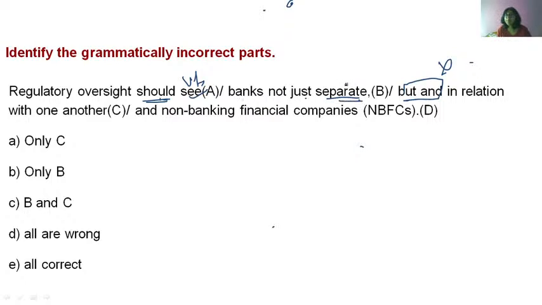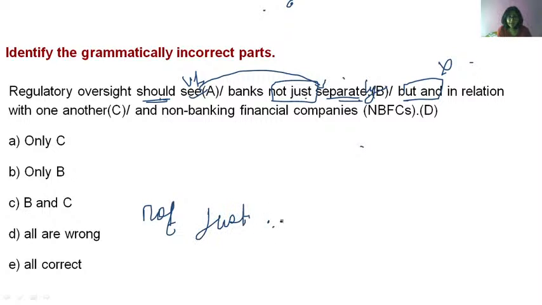Should see banks not just separate. Now here separate is incorrect. Why? Because here you are modifying the verb see. So you should use an adverb. Separately should be used. Not just separately but and in relation. So here you have not just, then but.